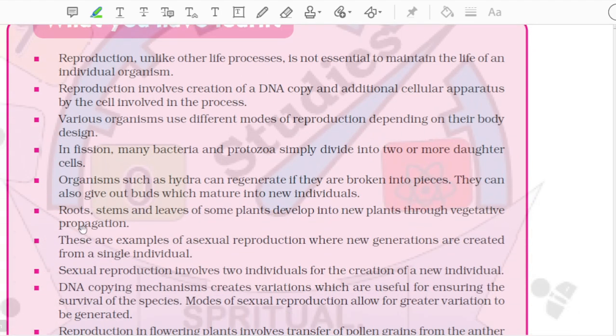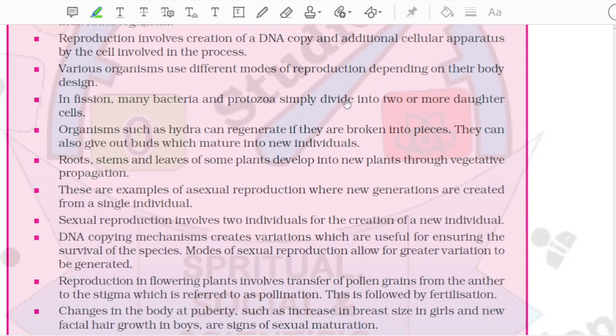In fission, many bacteria and protozoa simply divide into two or more daughter cells. Organisms such as Hydra can regenerate if they are broken into pieces. They can also give out buds which mature into new individuals. Roots, stems and leaves of some plants develop into new plants through vegetative propagation. These are examples of asexual reproduction, where new generations are created from a single individual.